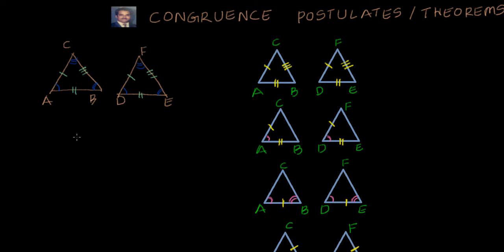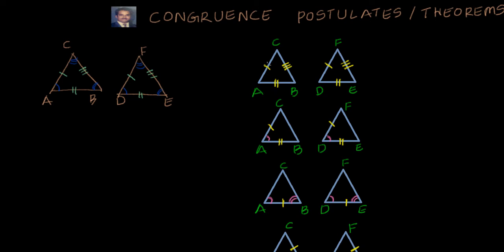So what we are trying to do now is see if there are any ways where I can say that if two sides and one angle in between them are the same in both triangles, then they are congruent. What's the meaning of that? If I am able to find that two sides and an included angle are equal, then I know the triangles are equal. I will explain the meaning of this first, then I will give names to these postulates.